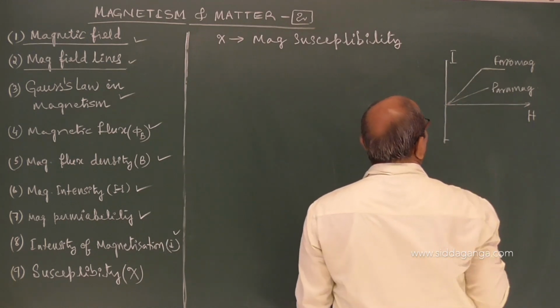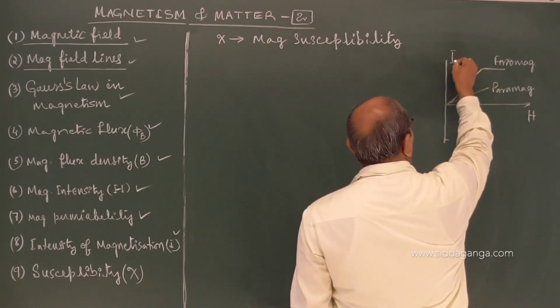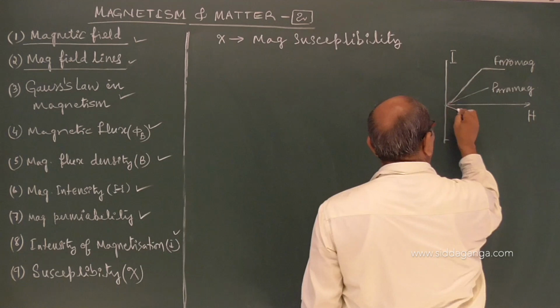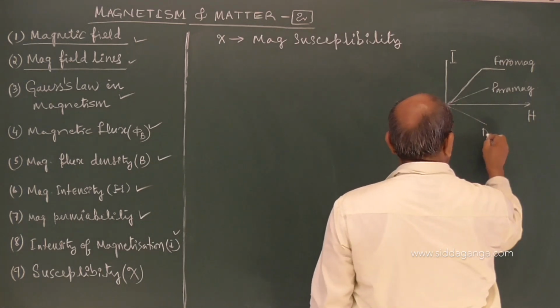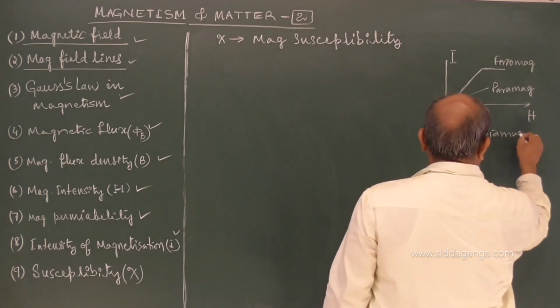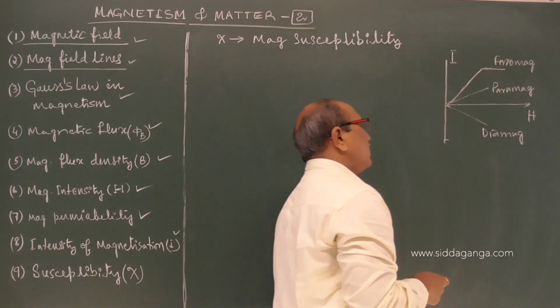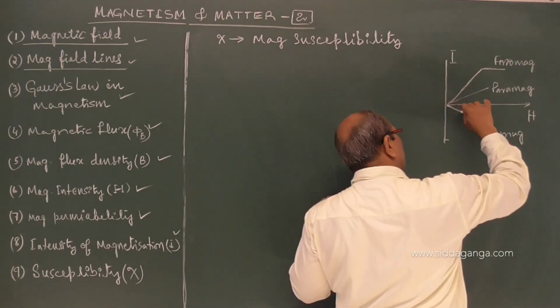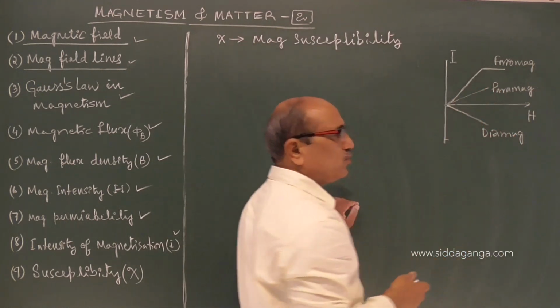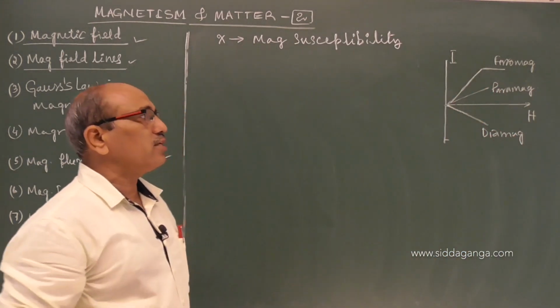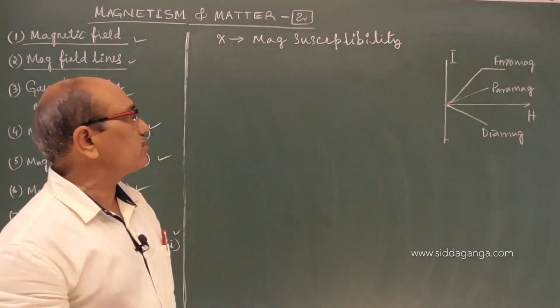The H direction is the direction of I in both cases, but in the case of diamagnetic it is negative. In diamagnetic, the dipoles polarize opposite to the applied field to some extent.